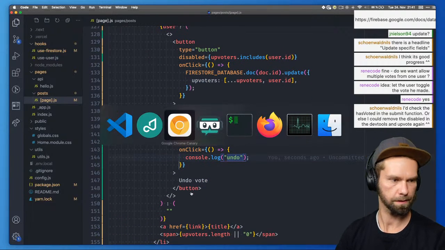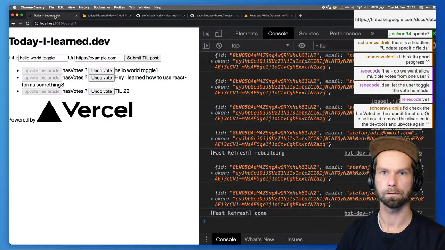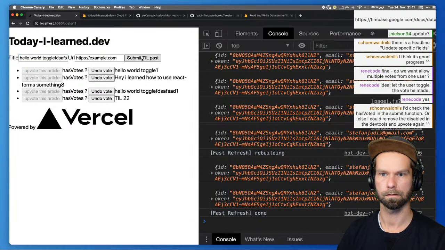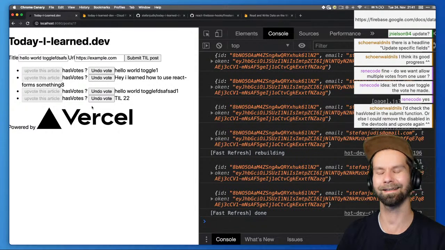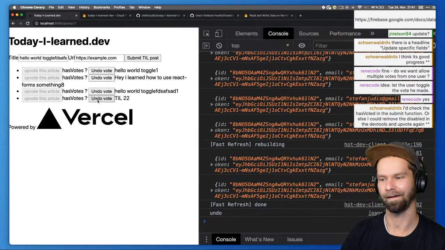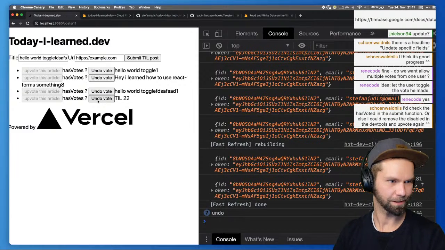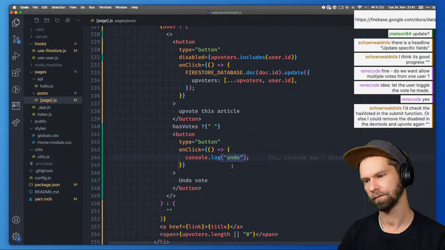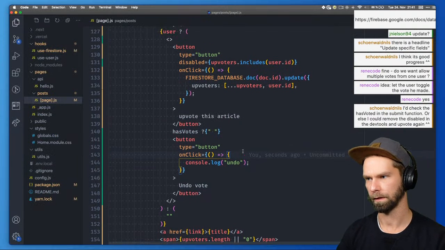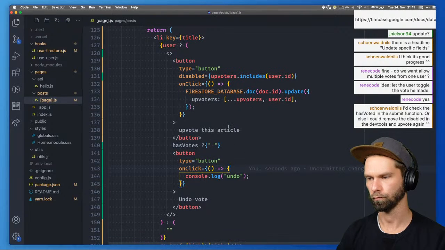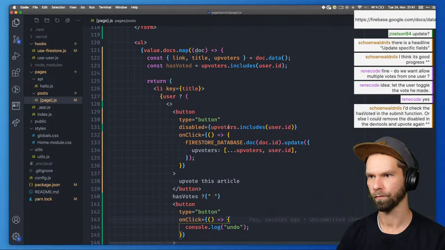Let's see what happens here now. Okay, so when we resubmit this, undo, okay, undo, sweet. So how will we now do this one? So for that one, we have the document available here.